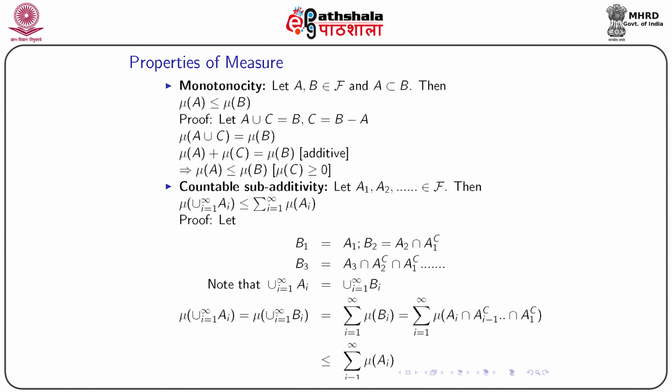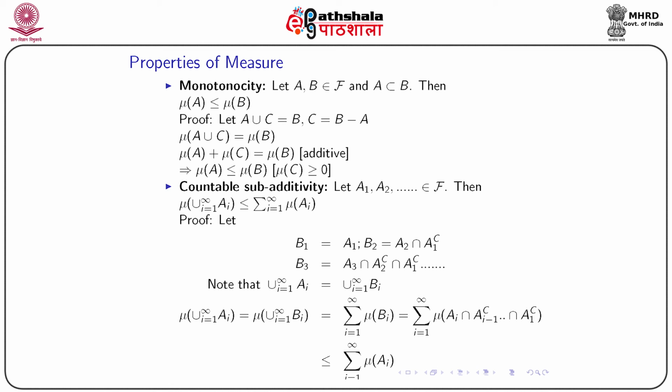For two sets A and B, A intersection B is a subset of A. Similarly, if you have A, B, C three sets, then A intersection B intersection C will also be a subset of A. Using that logic, you will find that Ai intersection A(i minus 1) complement, A(i minus 2) complement and so on up to A1 complement, this set is a subset of Ai.